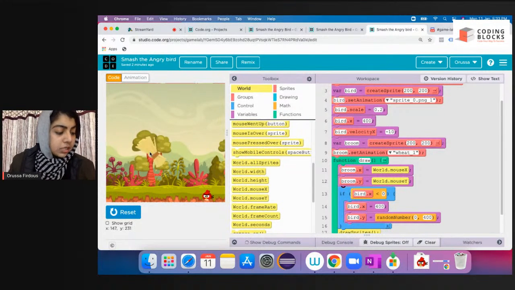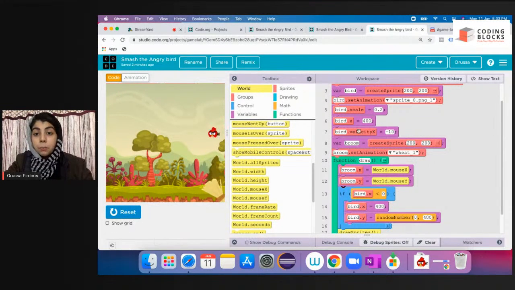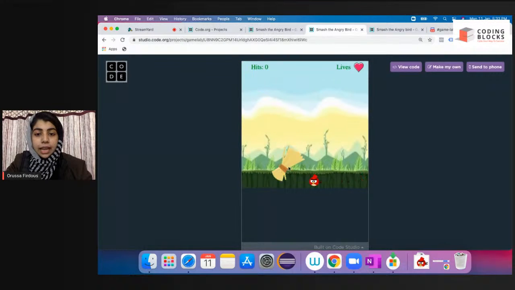Cosmos of Melodies, your Angry Bird is not moving. Probably you haven't attached bird.velocity x equals -10. That is why your Angry Bird isn't moving. You have to attach this: bird.velocity x equals -10. Now we have to attach some code so that when I click on this angry bird with the help of my broom, see, it is dying. Because I have set the velocity to -10, it is very difficult to catch this bird.